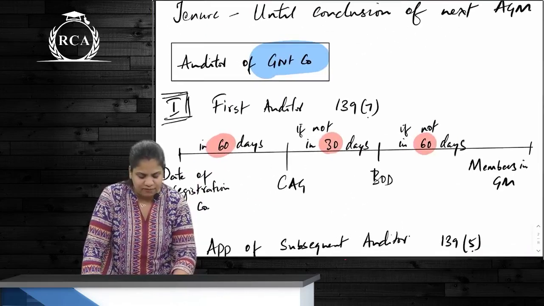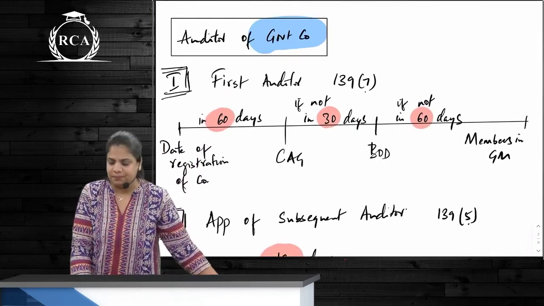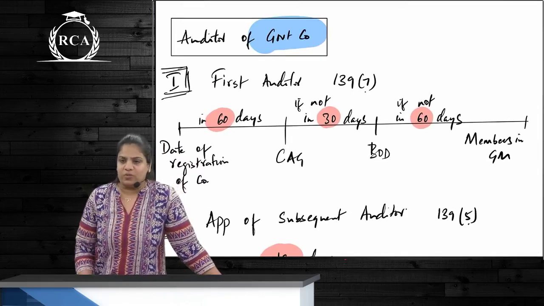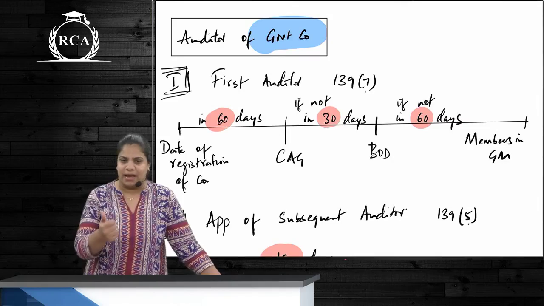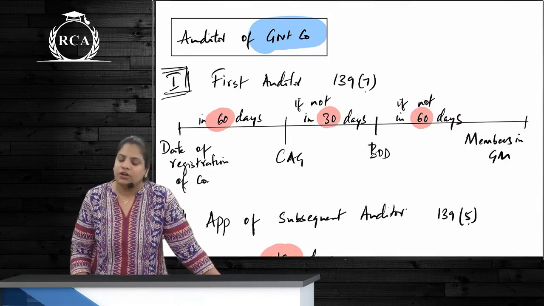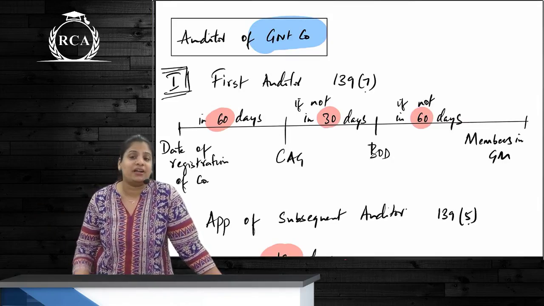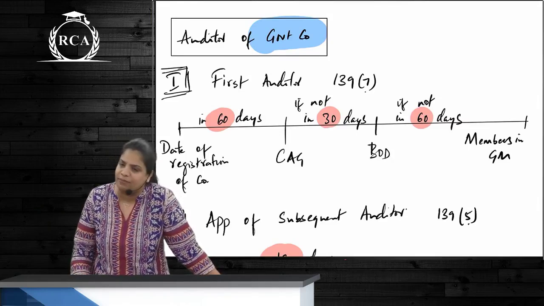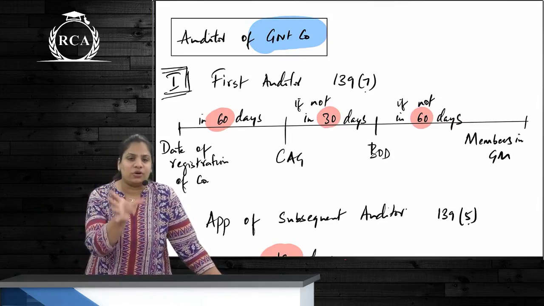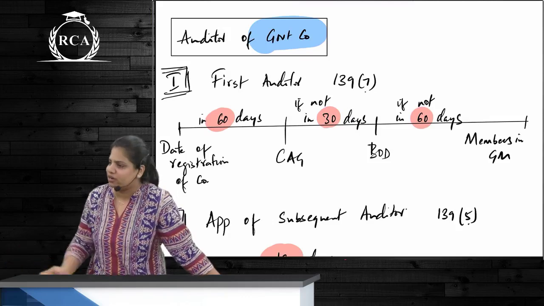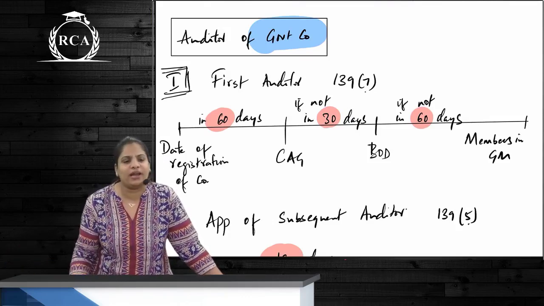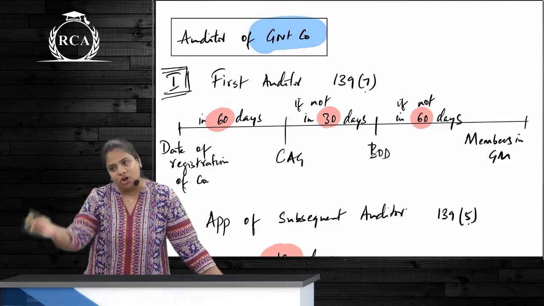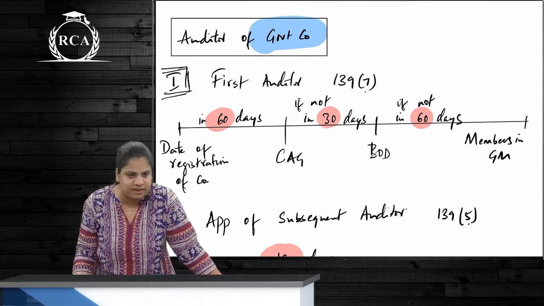And if it is a government company, what do you mean by government company? Government company means where more than 51% of the paid up share capital is held by the Central Government or State Government or together by both, and includes a subsidiary of a government company. But this is not a small definition. It has got a wider scope which also includes direct or indirect control. So government controlled entities also are included in this definition.